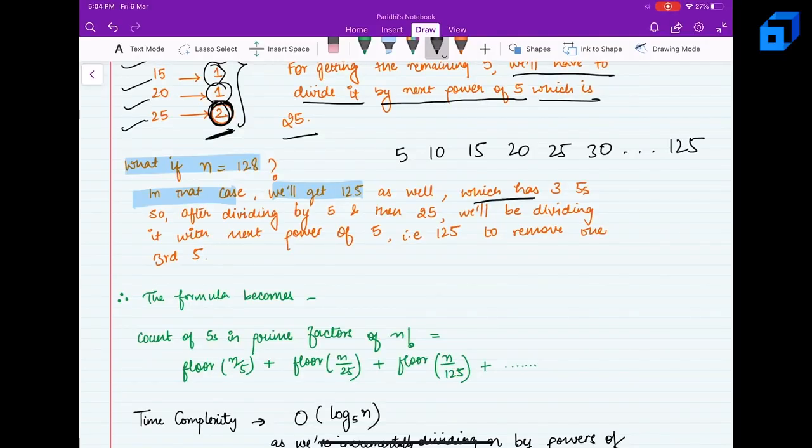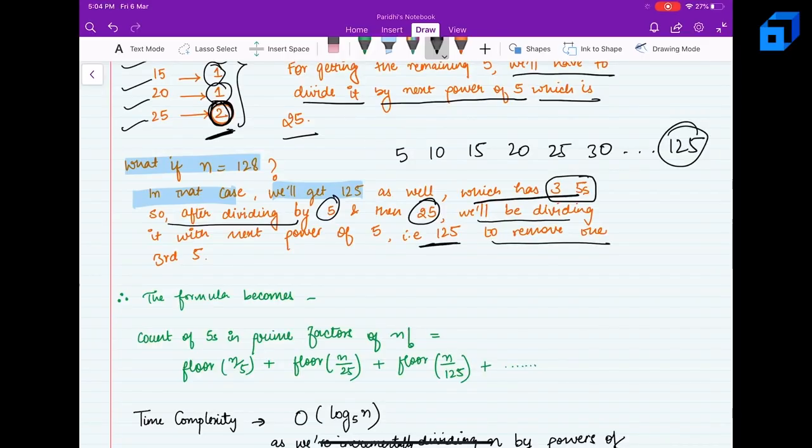So 125 has three 5s. After dividing by 5 and then by 25, we'll still be left with one more 5. So for that, we'll have to divide by the next power of 5, which is 125, to actually get the third 5.